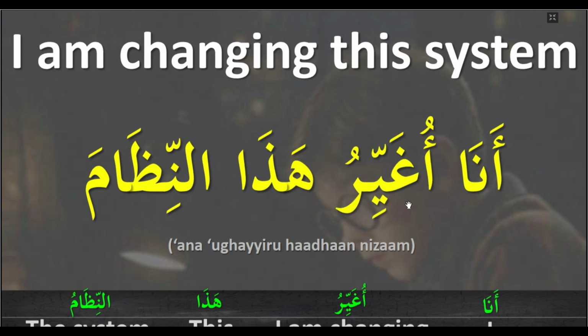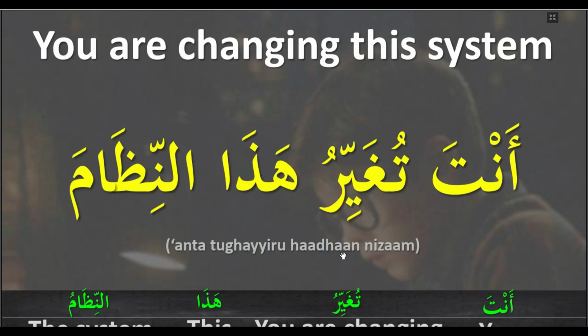I am changing the system. أنا أغير هذا النظام. أنا means I, أغير means I am changing, هذا means this, نظام means system. أنا أغير هذا النظام, it means I am changing this system. Let us move to the next word.